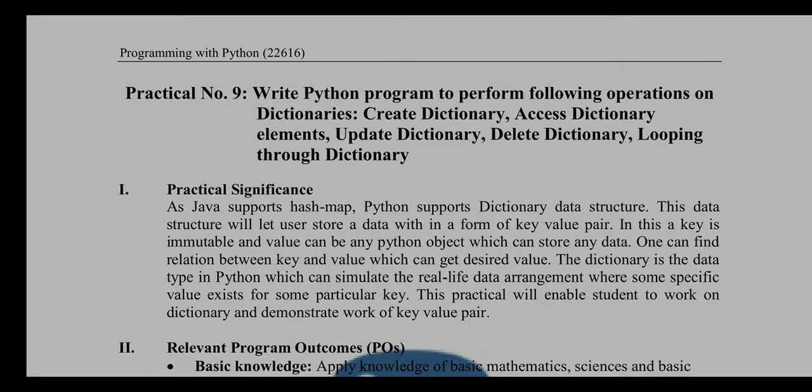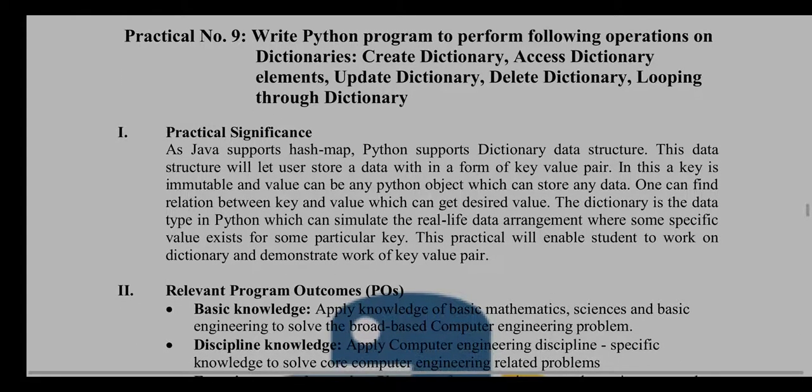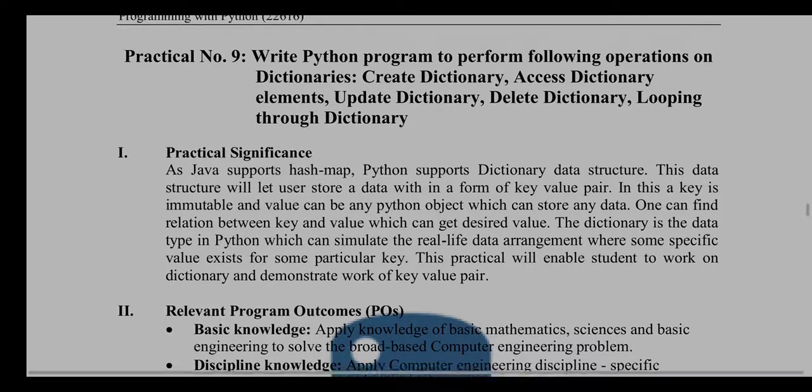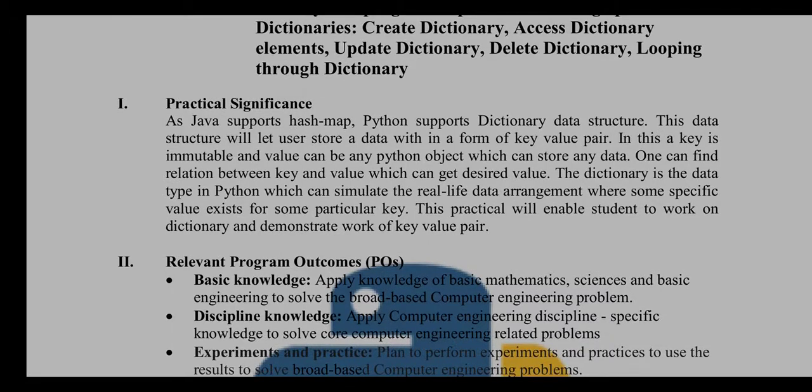So the practical significance is, as Java supports hash map, Python supports the dictionary data structure. This data structure will let users store data in the form of a key value pair. So for a specific key, there will be a value. Okay, in this, a key is immutable, and a value can be any Python object which can store any data. One can find a relation between key and value which can get desired values.